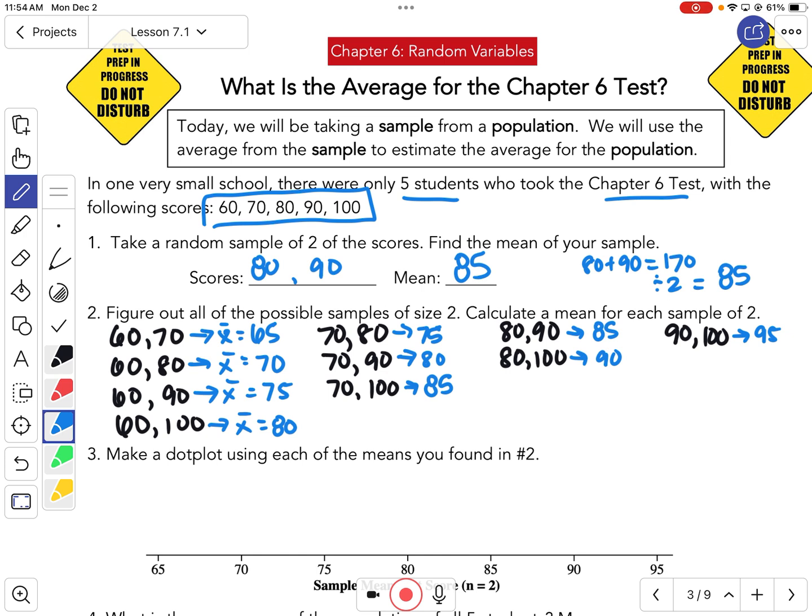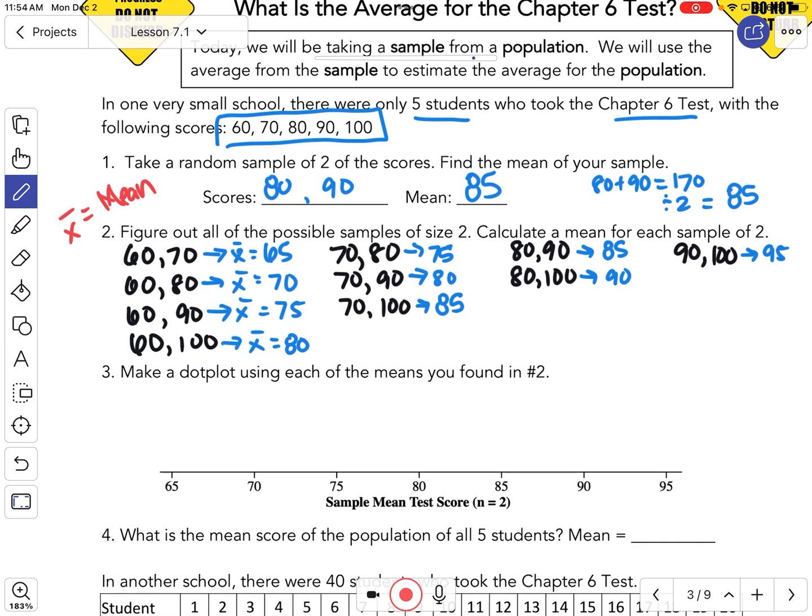Does everybody remember that symbol? X bar stands for mean. Just as a reminder, it's an average. It's a little notation.